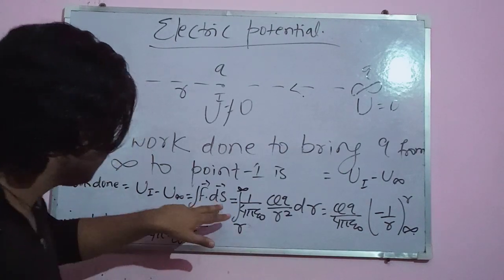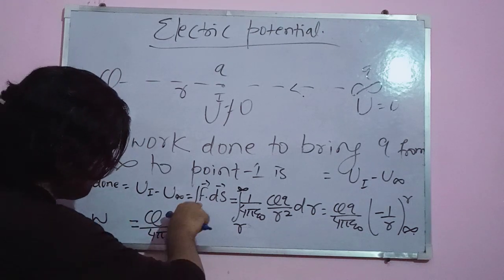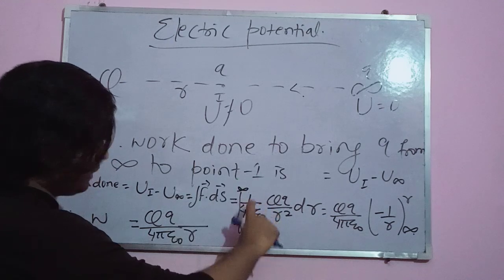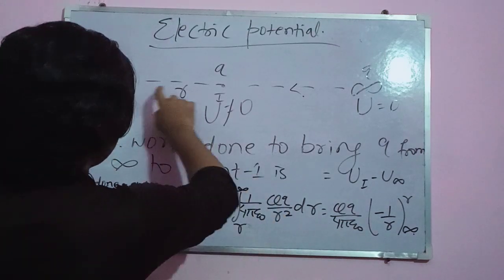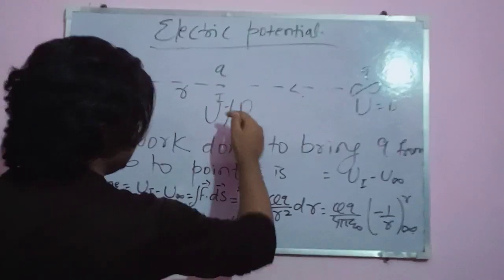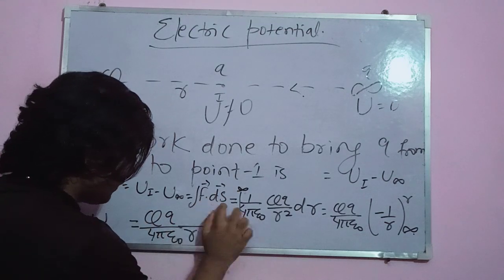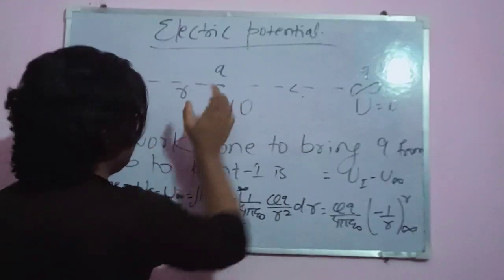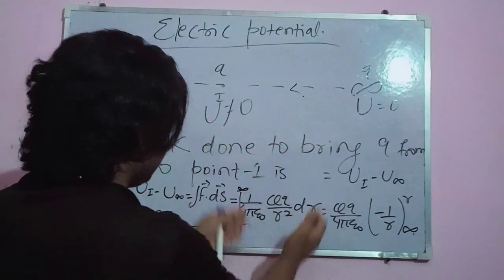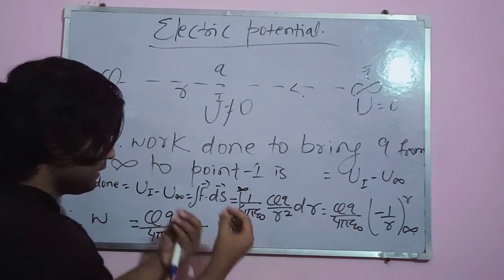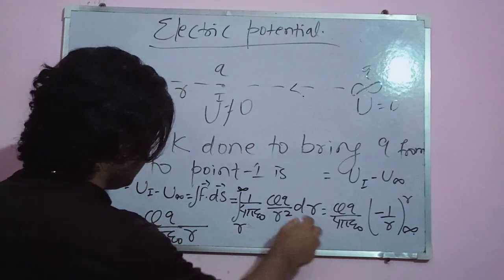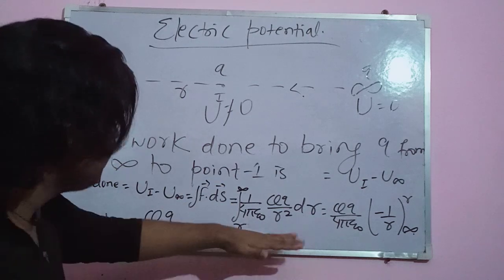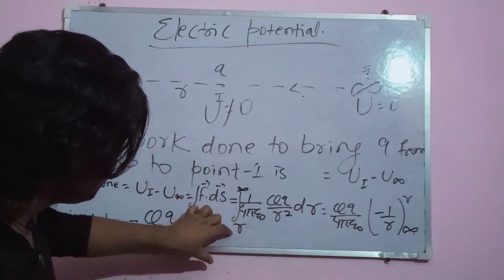But when F is opposite to ds, we'll have to change the limit of the integration. F is here and ds is here, so we don't do anything here. We put the value of F and we put ds in terms of dr, because my distance is calculated under the infinitesimal distance dr. But the opposite nature of these two has been shown by the limit.